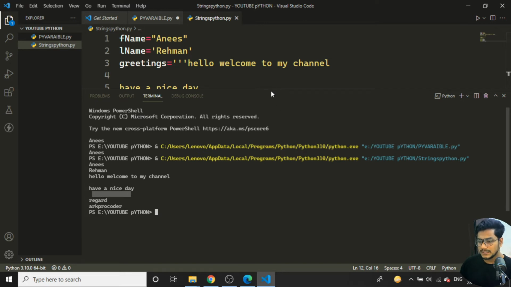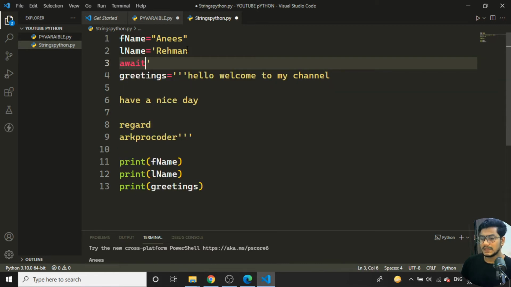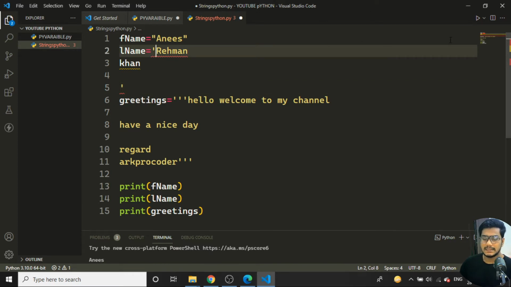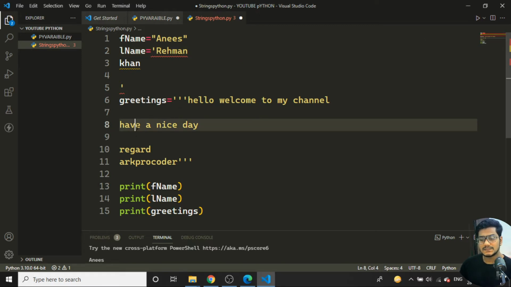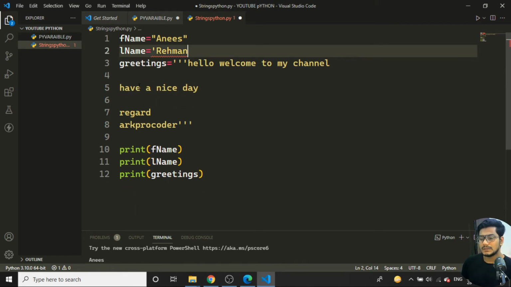That means using triple quotes, I can easily print all those, including spaces and new lines. The same thing I cannot do with single or double quotes. It is a wrong syntax. When you are using a single or double quote, the content should be within a line. When you are using triple quotes, you can give a new line, spaces, everything, wherever you would like to print. I hope you understand this. So this is all about strings.